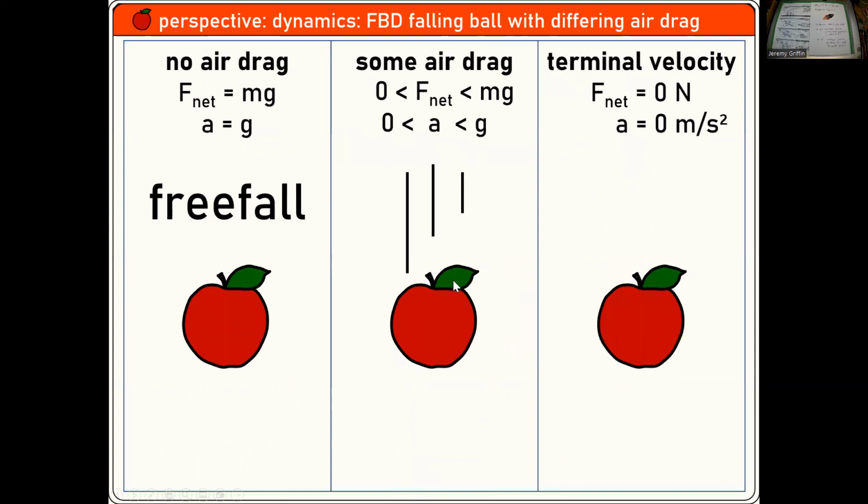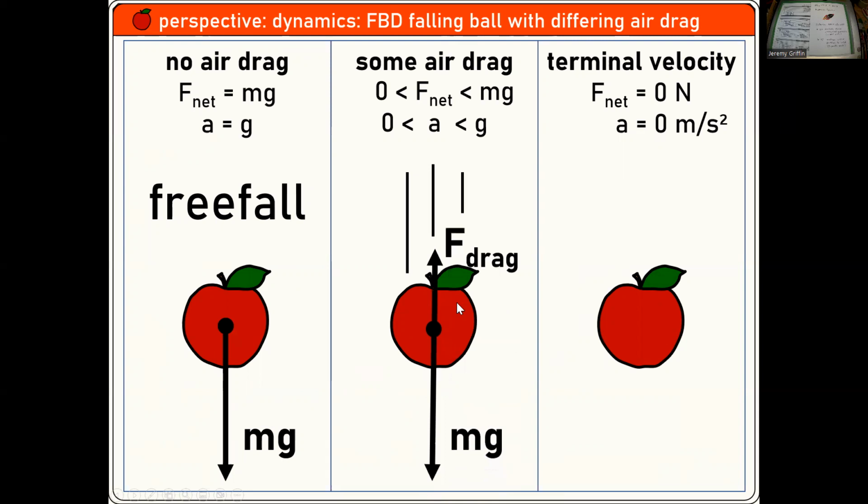How about an apple? Let's say pure free fall, with no air drag. What's the only force on it? Boom, mg. It's weight. So you can say mg like I pretty much always do. If you do F sub g, force due to gravity, AP will take that too. What if there's some air drag? Do you have this where the weight is bigger in magnitude than the air drag? Okay. And what if it's been falling so long that it's picked up speed so fast that the air drag has gone up so much that it's reached terminal velocity?